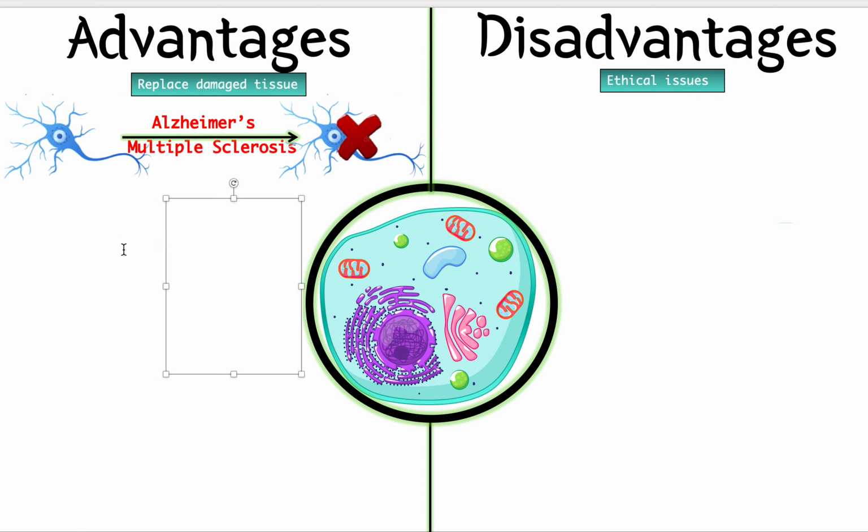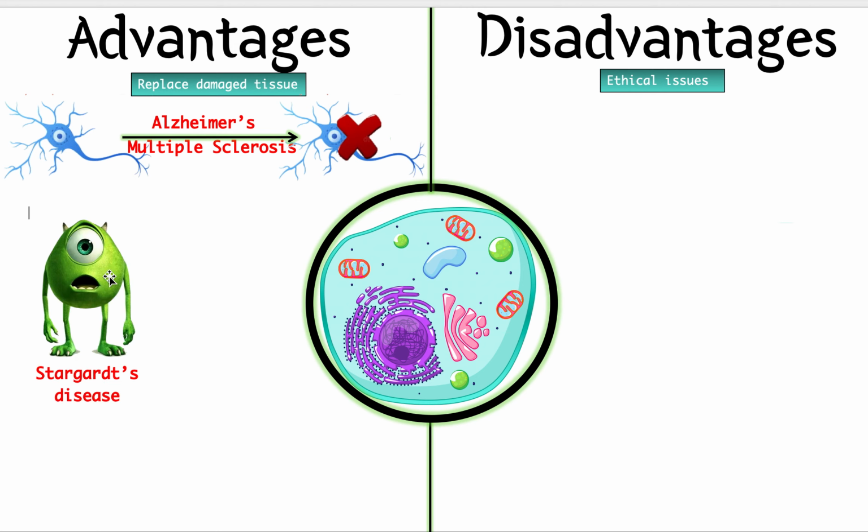Now, what other diseases are there? There are diseases such as this one, Stargardt's disease. It's an eye disease where some of your eye cells start deteriorating and dying, which makes you start becoming blind. And then there's another disease called leukemia. This is a kind of cancer where, by the way, your bone marrow is a place where all your red blood cells are made.